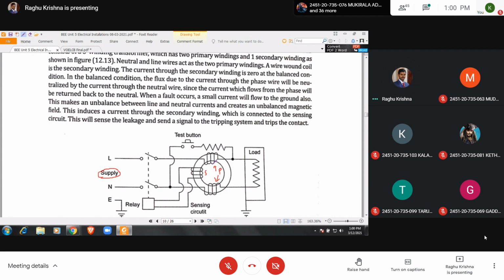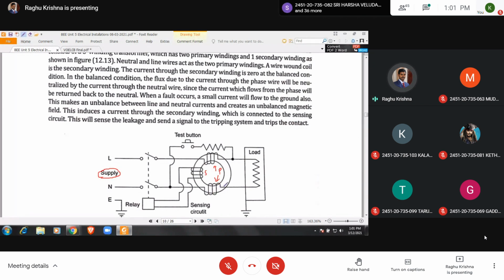the flux due to this coil is compensated by the flux due to this coil. Here the number of turns are equal, and the winding is wound in such a way that under normal condition, the flux due to this coil is equal and opposite to the flux due to this coil.